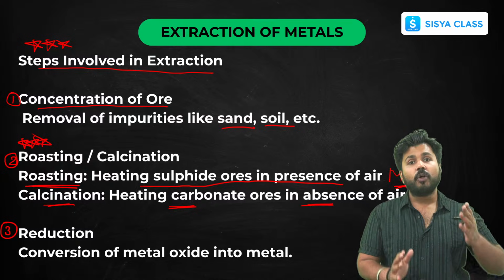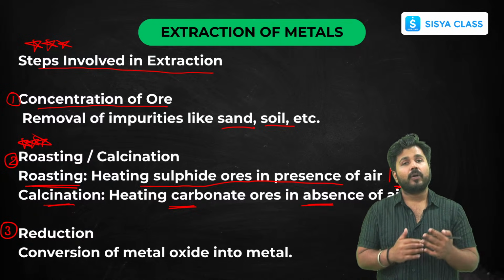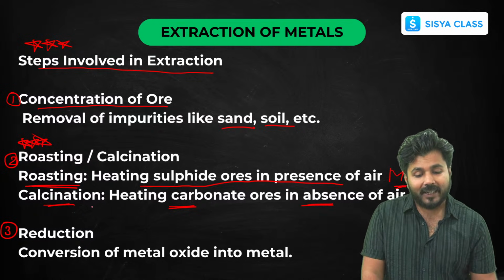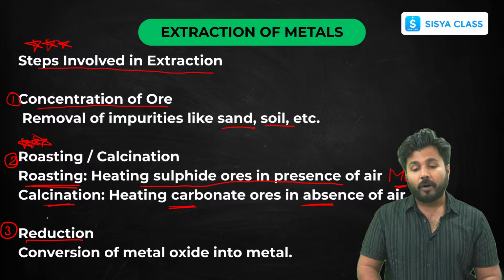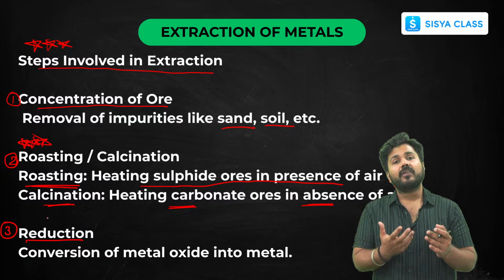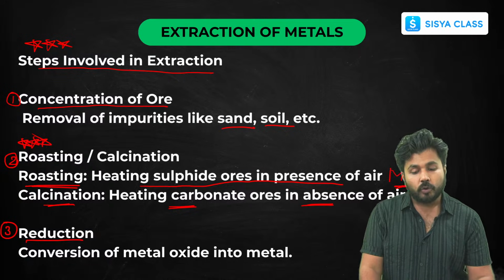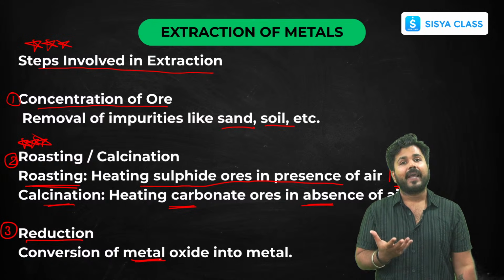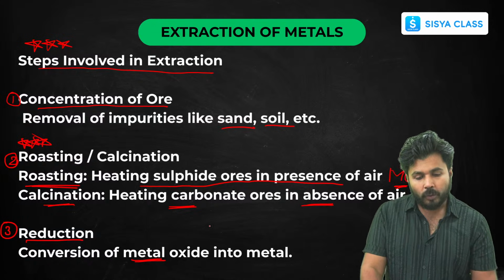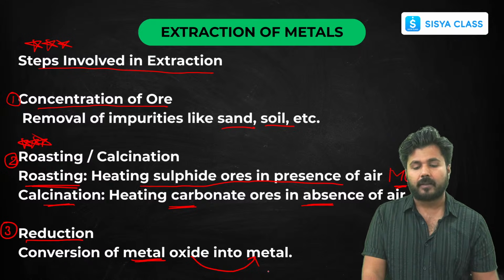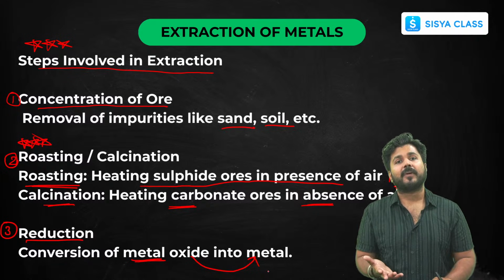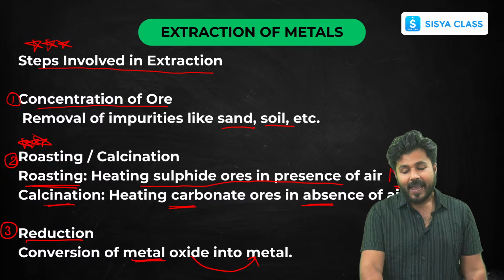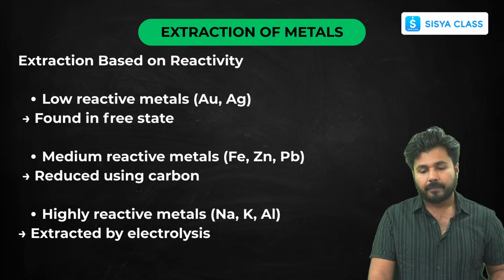Now you have to remove this oxygen, then only you will be getting metal. So now reduction should be conducted here. What is reduction? Reduction is loss of oxygen. So for reduction you need a good reducing agent. You will convert this metal oxide into metal. Now let's see some examples that are mostly asked in exams related to this topic.